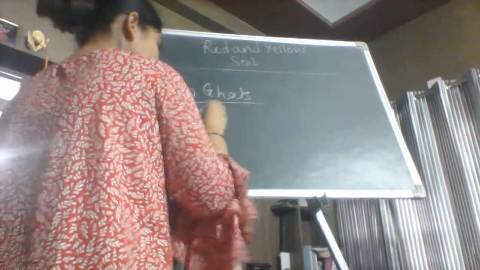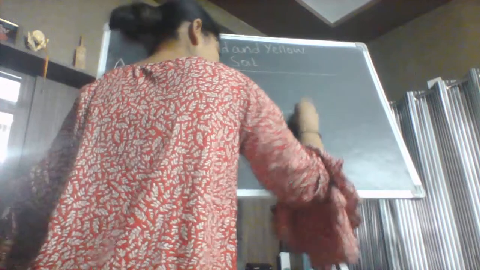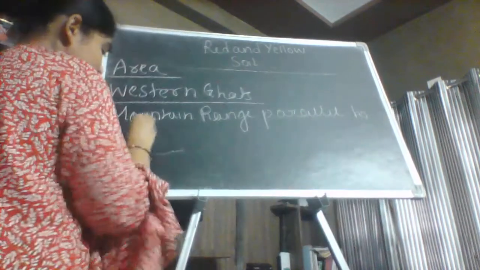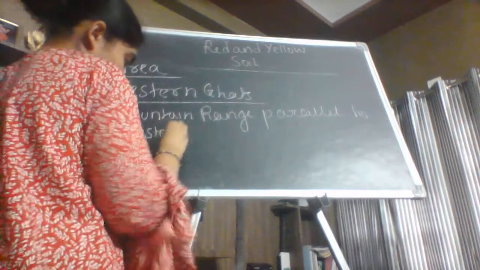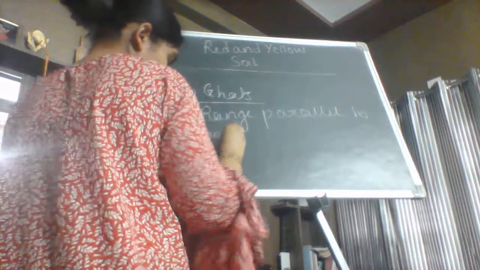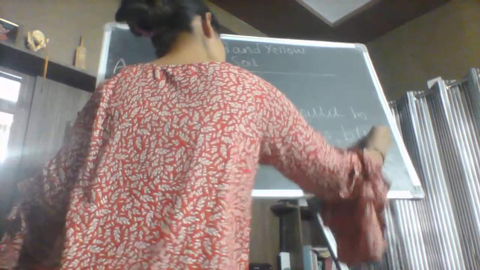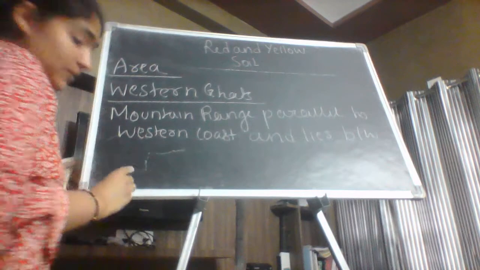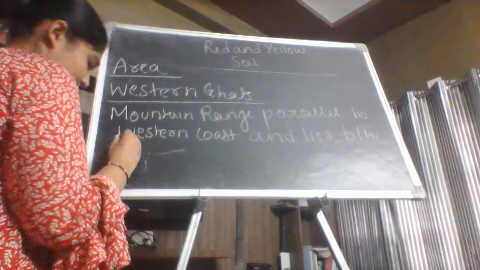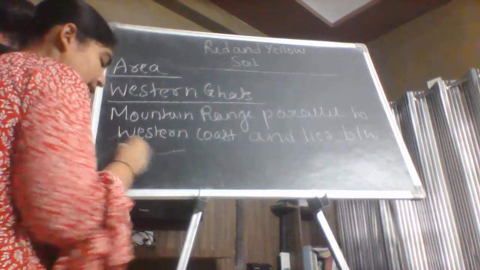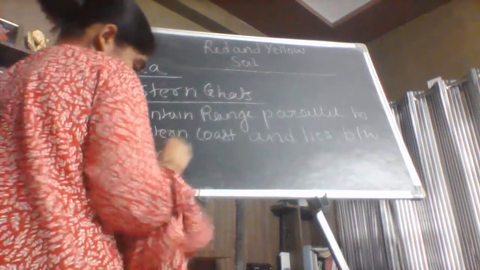It is the mountain range which is parallel to the western coast, okay, and lies between Kerala and Gujarat.